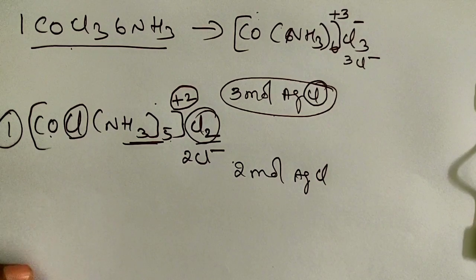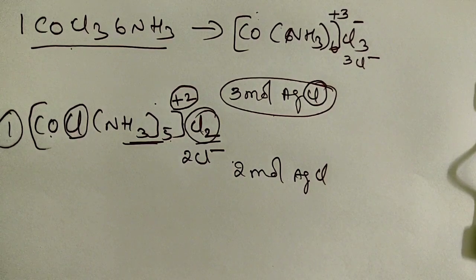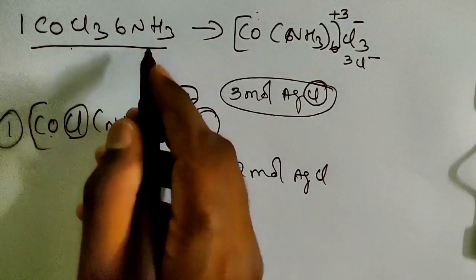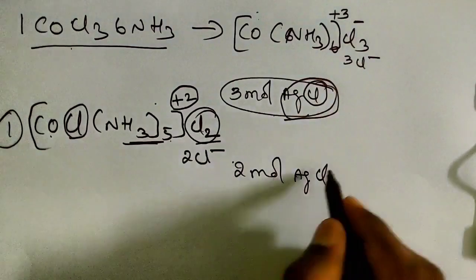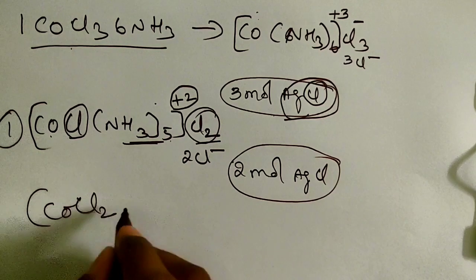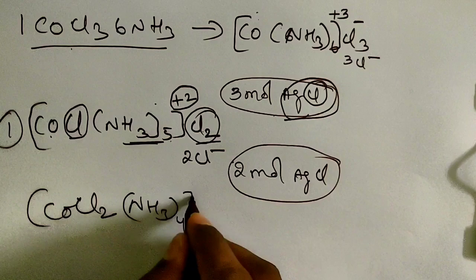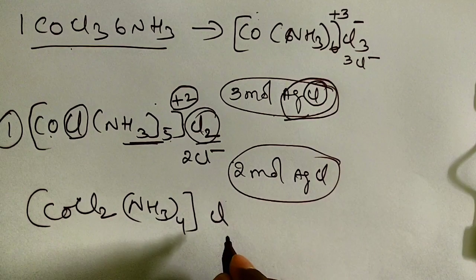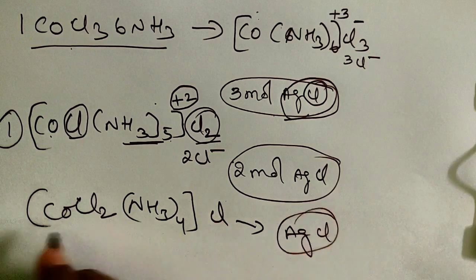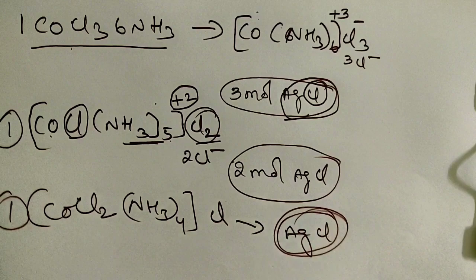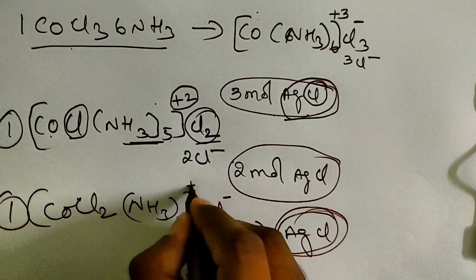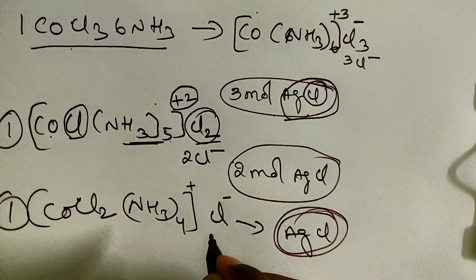Now this is called precipitation studies. Precipitation means 1 mole of cobalt chloride with 6 ammonia that you have taken precipitates 3 moles of AgCl, and here 2 moles of AgCl are precipitated. One more example, CoCl2·NH3, which I have written previously, so Cl will be there. Here only one Cl is present outside, so it can precipitate only 1 mole of AgCl. That means 1 mole of this compound will precipitate only 1 AgCl. So 1 minus will come, and the primary valency of cobalt will be a plus charge. Clear, children? Like this he understood.